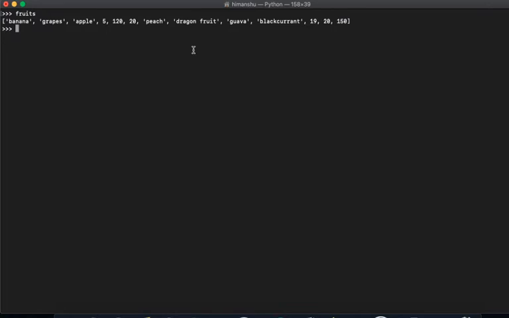So if I do fruits 12, sorry, fruits 12 is 150, right? The 12th index value is 150. Now what I want to do is fruits dot insert, on the 12th index I want to say watermelon.